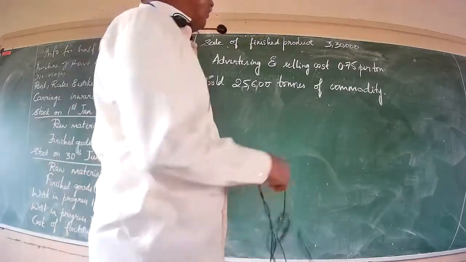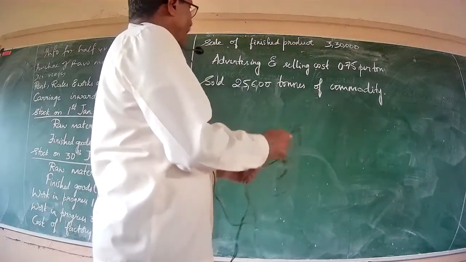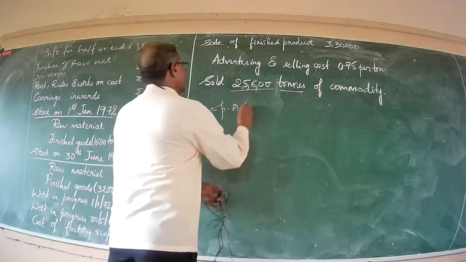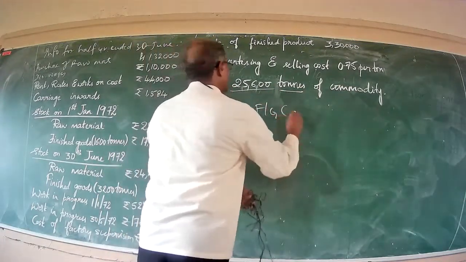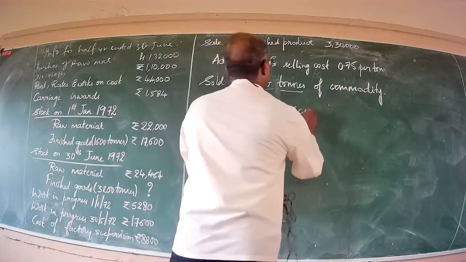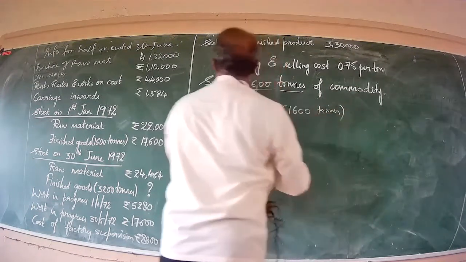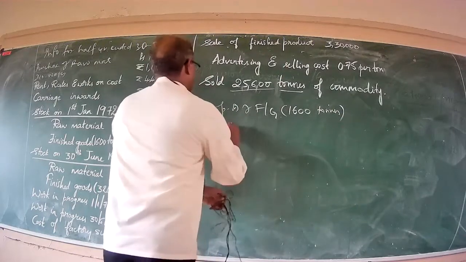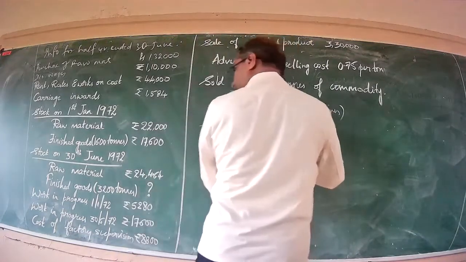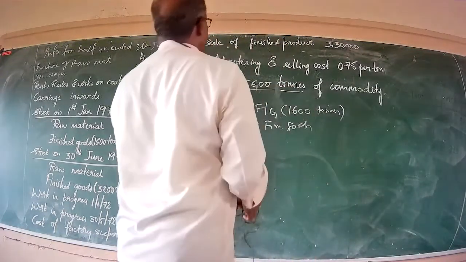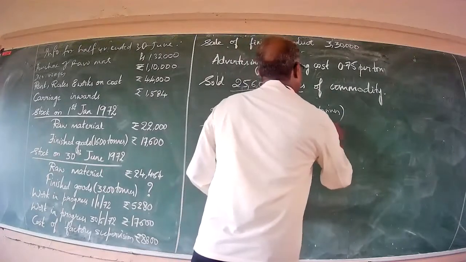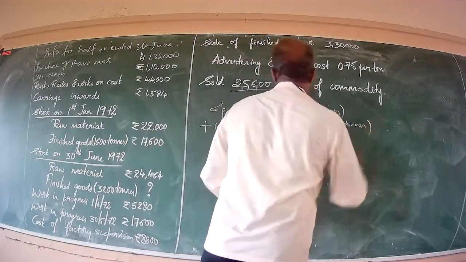Now, before we go in for preparation of the cost sheet, let us make certain points clear. In the first instance, opening stock of finished goods in tons, how much is the total quantity of opening stock of finished goods? 1,600 tons, plus closing stock of finished goods 3,200 tons.